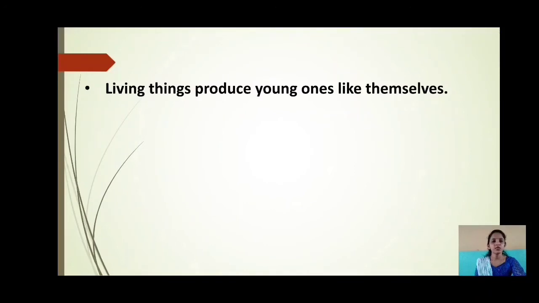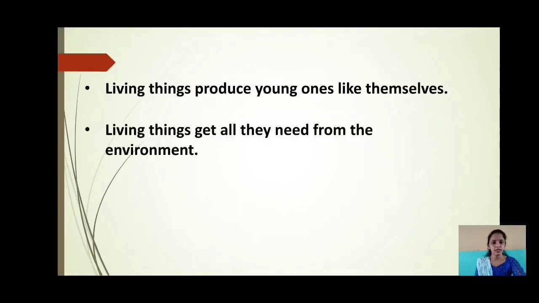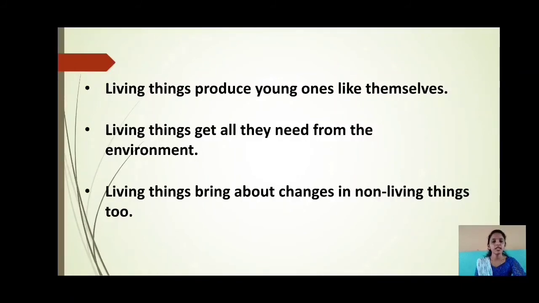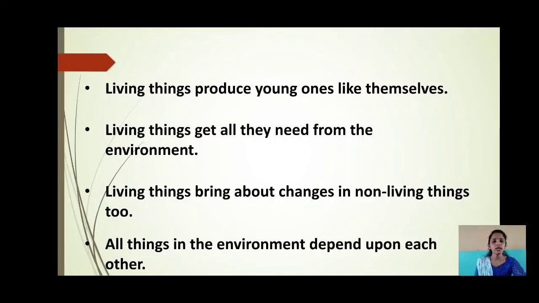Living things produce young ones like themselves. Living things get all they need from the environment. Living things bring about changes in non-living things too. All things in the environment depend upon each other. So, I hope that you all have understood the concepts very well.